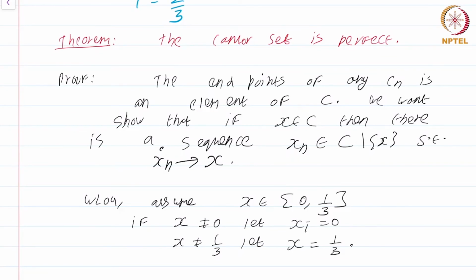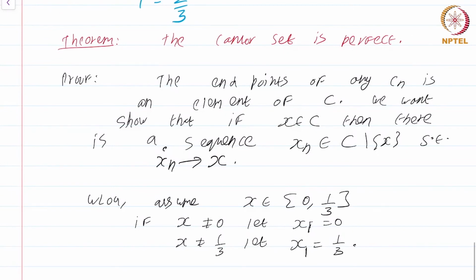Okay. So if it is one of the endpoints, choose the other endpoint. Okay. If x is in the middle, it really doesn't matter. The way I have written it, x1 is sort of ambiguously defined if x is there in the middle, but it doesn't matter. Choose any one of the endpoints if x is actually somewhere in between 0 and 1 by 3.